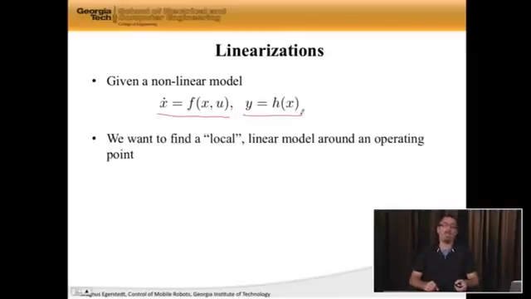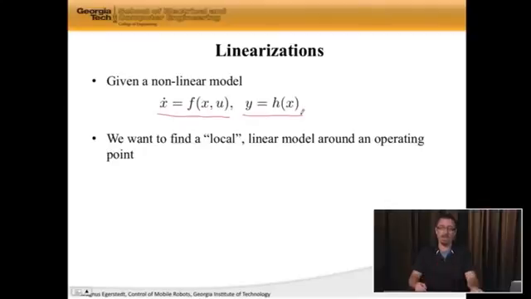Okay, so now what we would like to do is find some kind of local description of what this system is doing. And this local description needs to be linear. And what I mean by local is that we have to pick an operating point. In the pendulum, we said, let's assume that the pendulum is hanging very close to straight down. So straight down is the operating point.